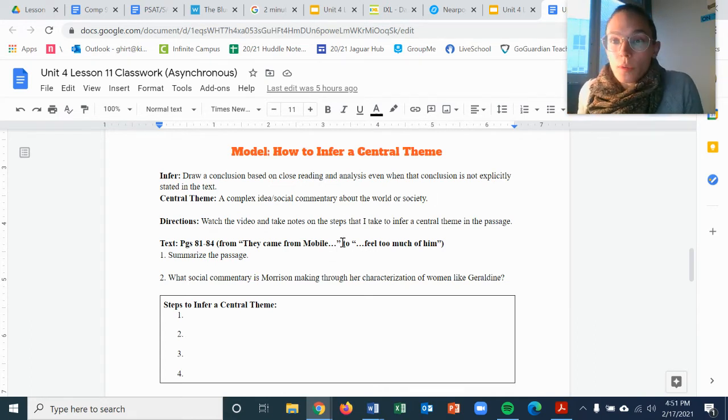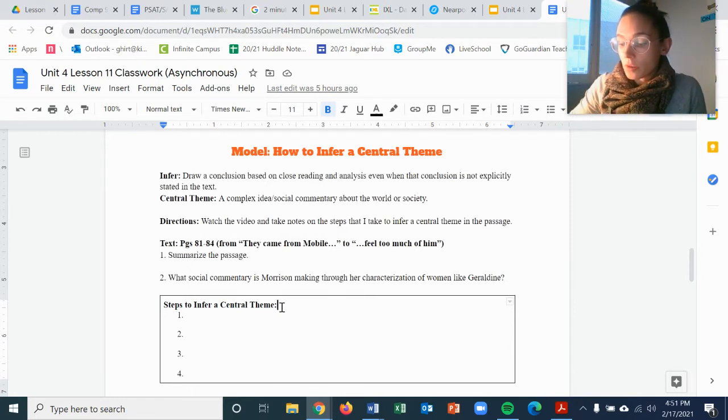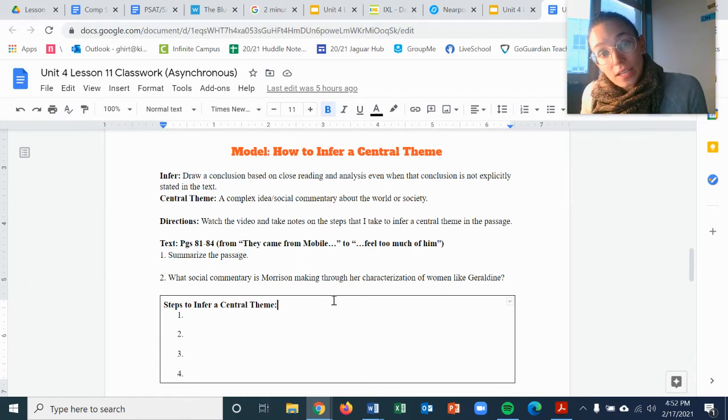Okay, so you're gonna watch me as I go through these steps to infer a central theme. This is definitely something I noticed in our on-demand timed write paragraph today and yesterday. The theme is a hard thing to get to sometimes, and sometimes we stop before we really state what the theme is. So we're going to practice that today, and then we will be reviewing these answers next week. You will be accountable for answering these questions in our discussion in class next week. So please make sure that you actually do this work.